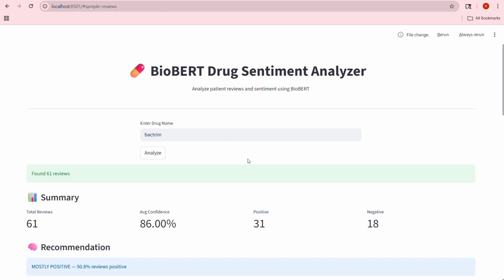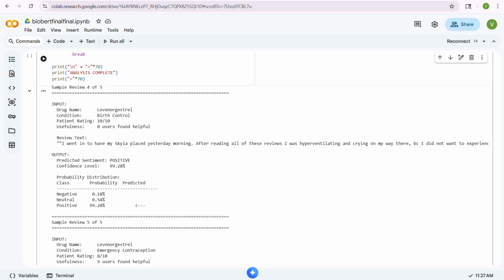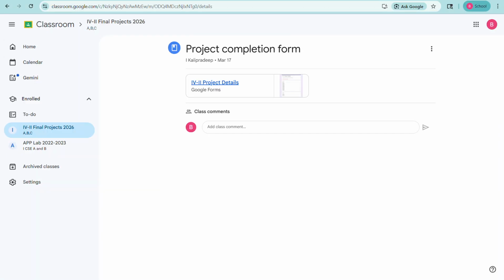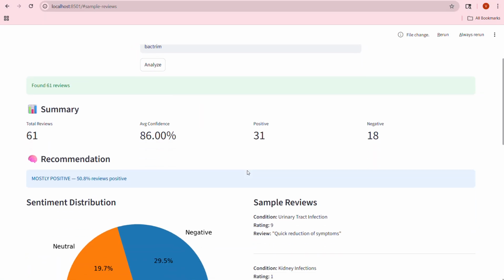we deployed the model using Streamlit to create an interactive web application. Here is my code. A user can enter a drug name and the system analyzes all the related reviews.